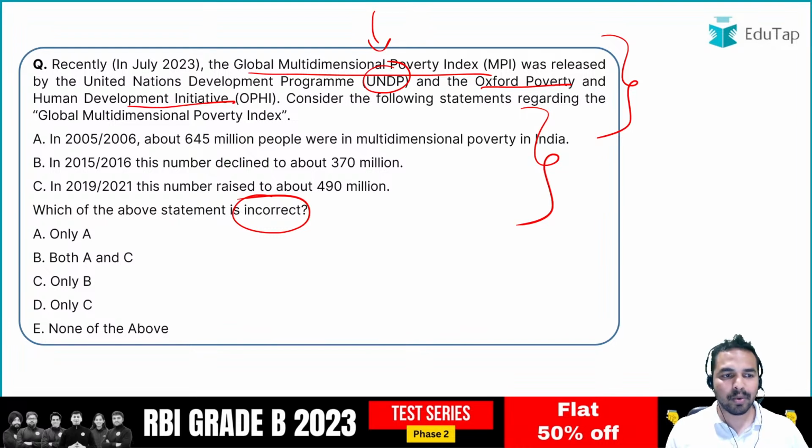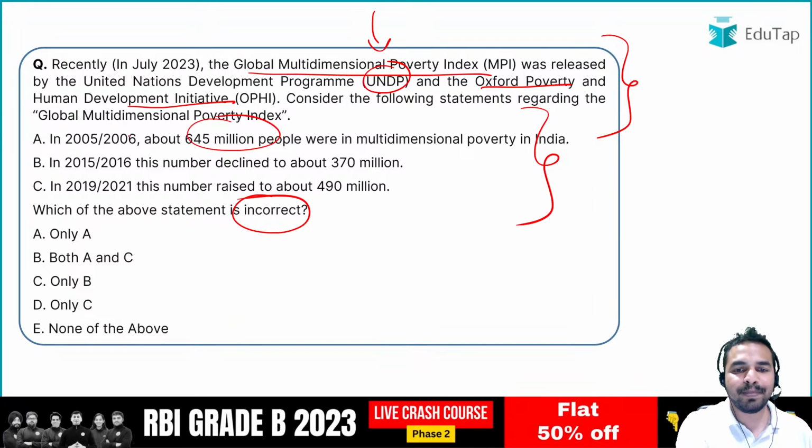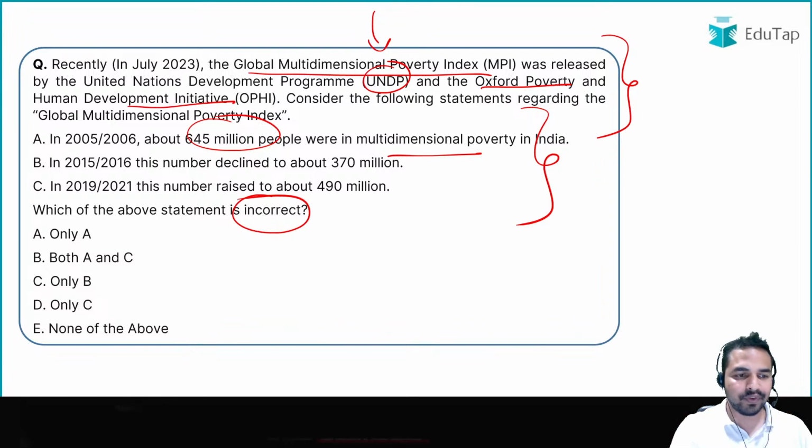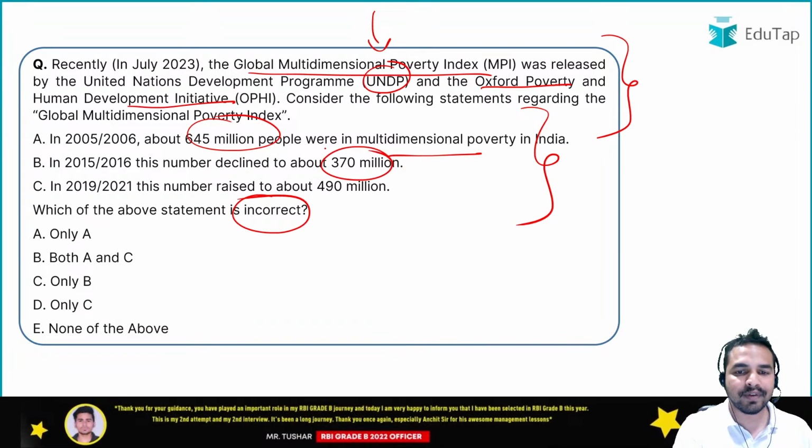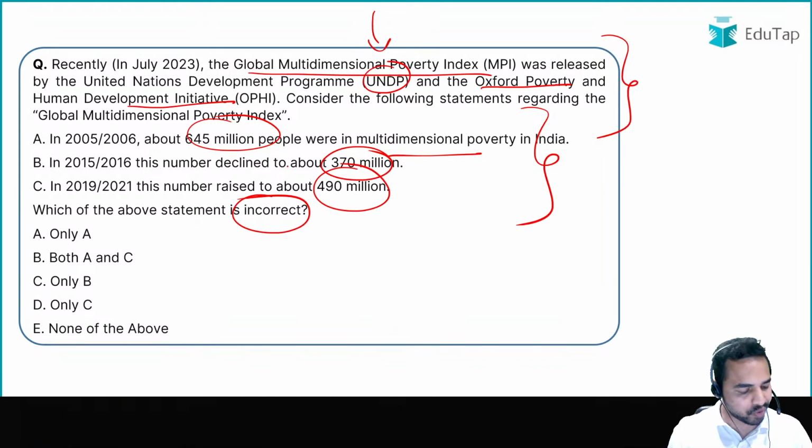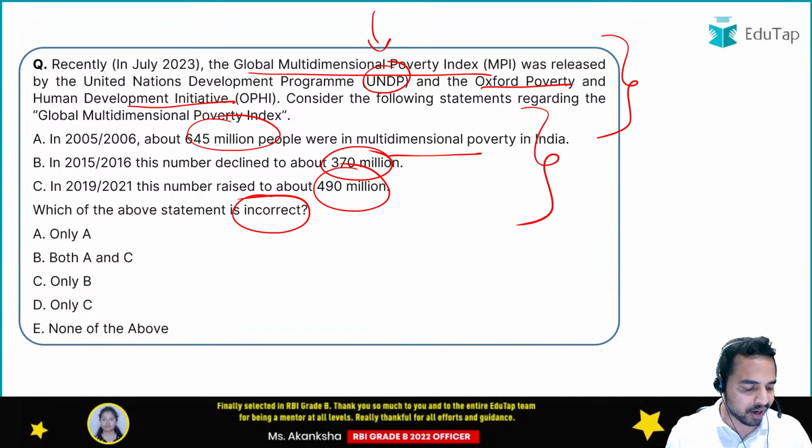The very first statement says that in 2005-6 there were 645 million people in multidimensional poverty in India. Then from 2015 to 16 it declined to 370 million, and in 2019-2021 this number rose to about 490 million. So what is the right answer? I can see people giving me the right answer as option D or E.